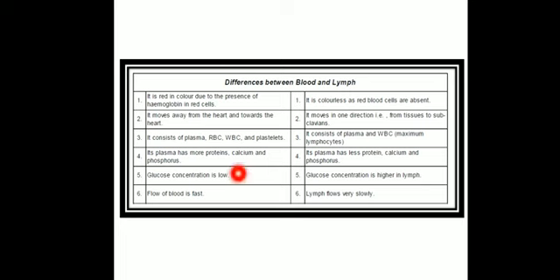Blood consists of plasma, RBCs, WBCs and platelets, while lymph consists of plasma and WBCs, and mostly these WBCs are lymphocytes. Blood plasma has more proteins, calcium and phosphorus, while lymph has fewer proteins and minerals like calcium and phosphorus. Glucose concentration is low in blood and high in lymph. Flow of blood is fast, while lymph does not flow so fast, it flows slowly. The blood flows under the effect of the pumping organ, that is the heart.